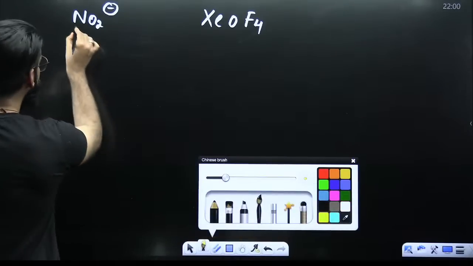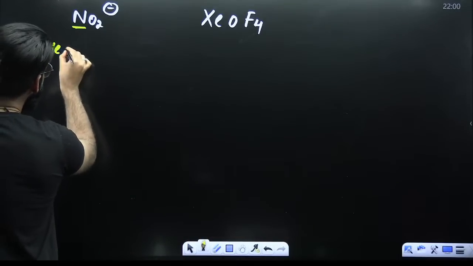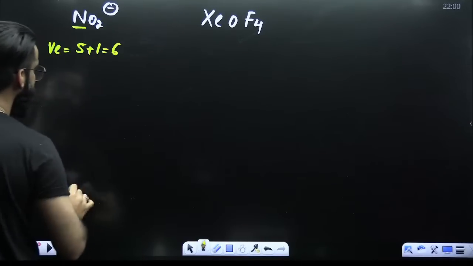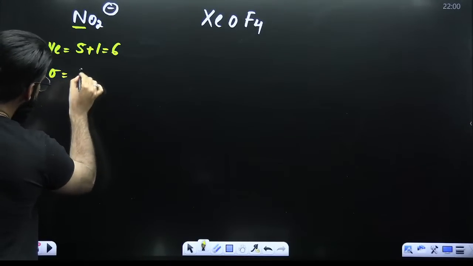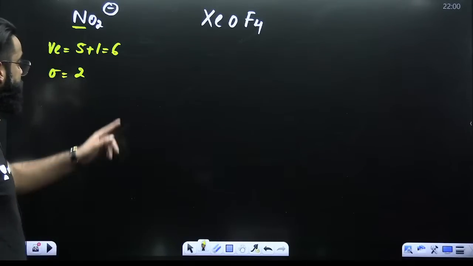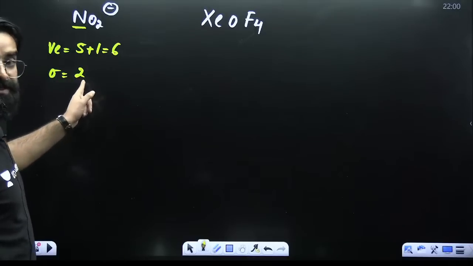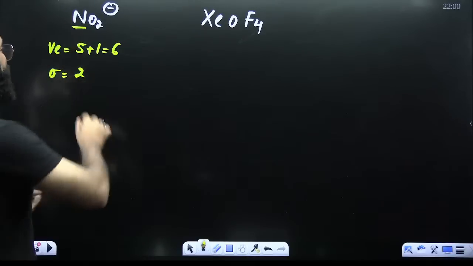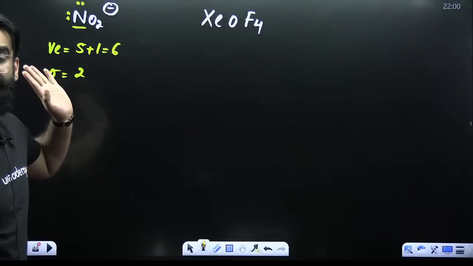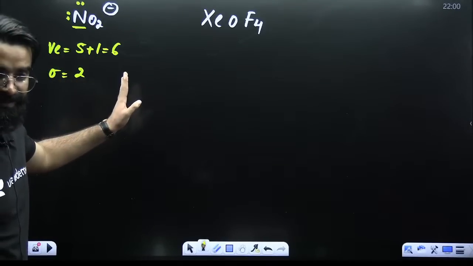See, guys. First of all, if we talk about this nitrogen, how many valence electrons does it have? 5. But there is a negative charge, so 5 plus 1 makes it 6. How many surrounding atoms? 2. That means 2 sigma bonds. 6 valence electrons, 2 sigma bonds, so there should have been 4 valence electrons left. But oxygen is divalent.